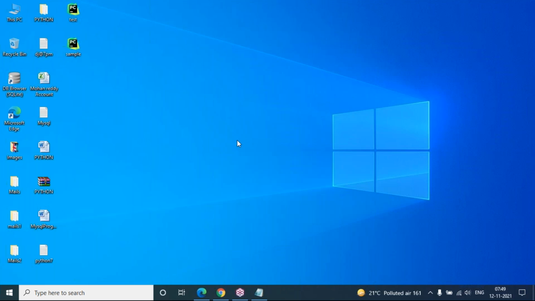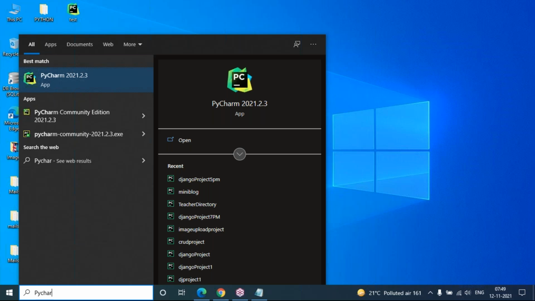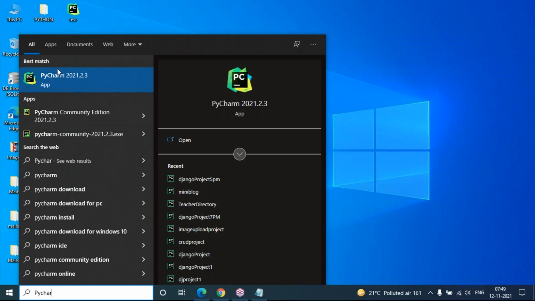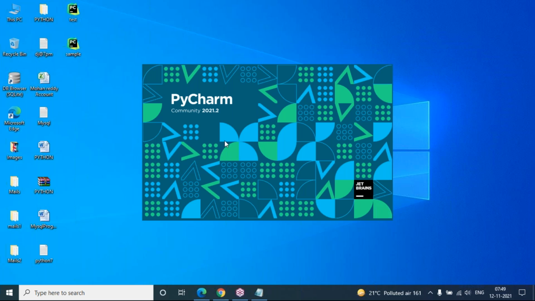But how do we open PyCharm community version after successful installation? Look here. Just go to search and type PyCharm. When I type PyCharm on my computer, I have the professional editor as well as the community editor. Yes, we can install both and maintain both on one computer. Now I'm opening PyCharm community edition. Just click on this icon, then it opens PyCharm community edition. In mine, it opens the project I handled most recently.